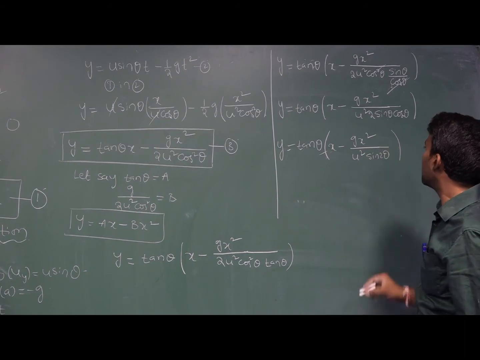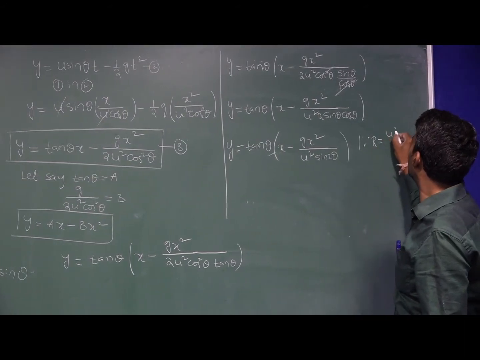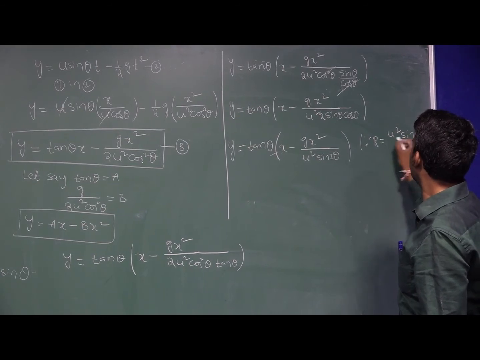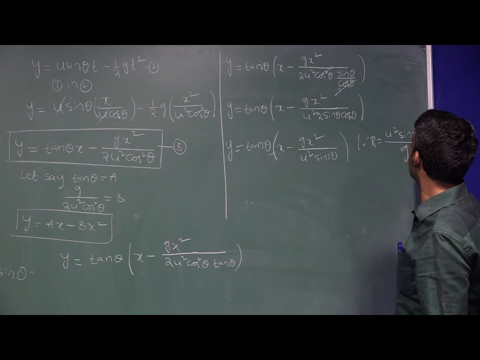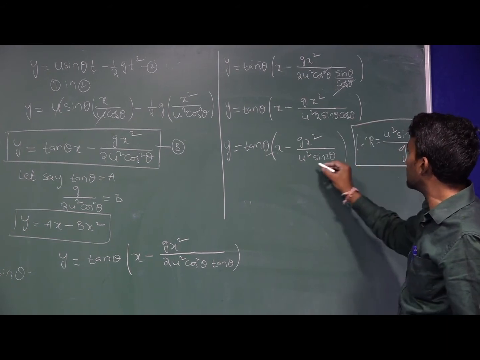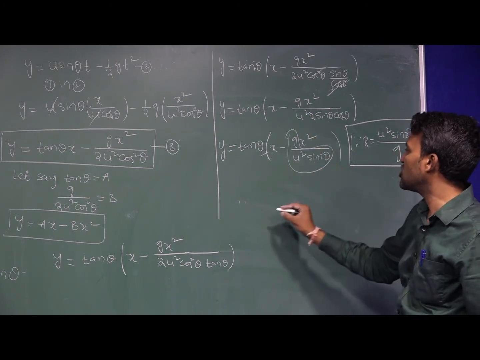So what is the range equation? R = u squared sin 2 theta divided by g. This whole expression is nothing but the range equation.